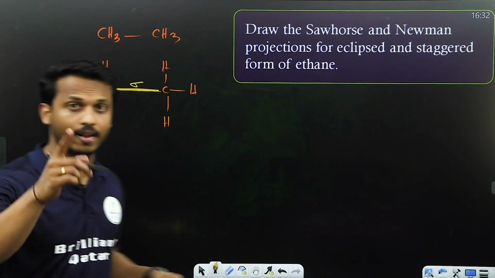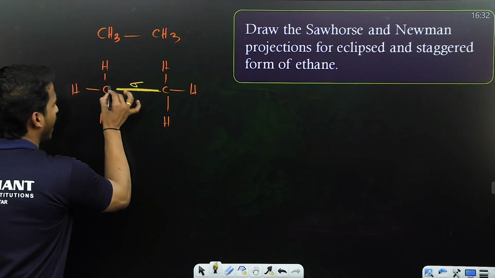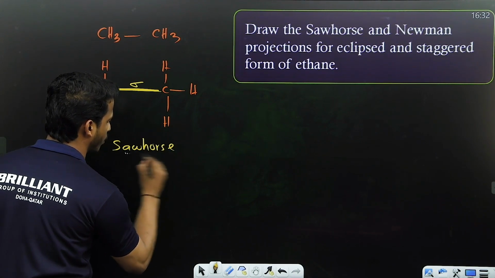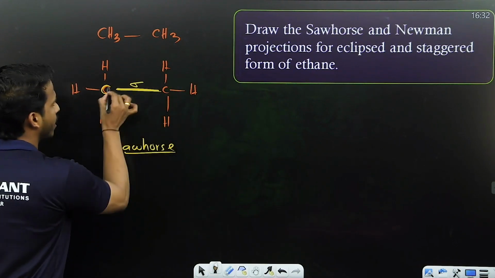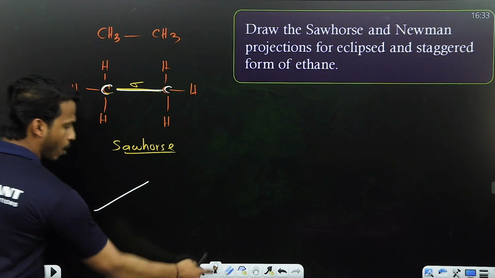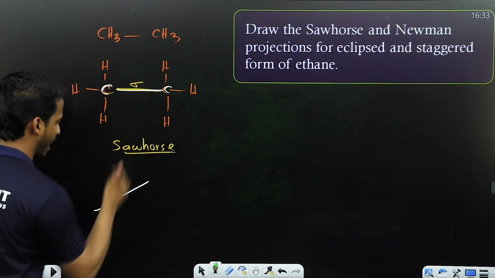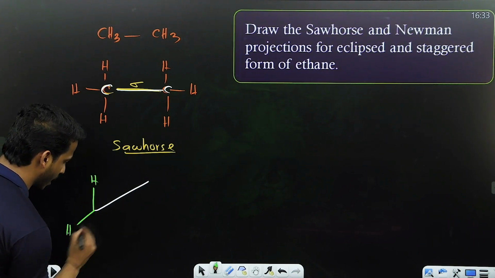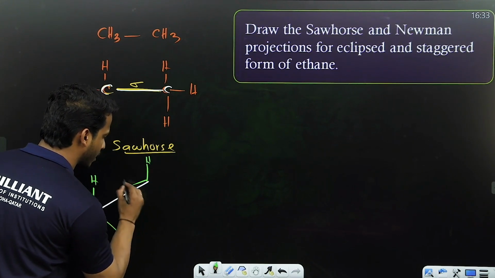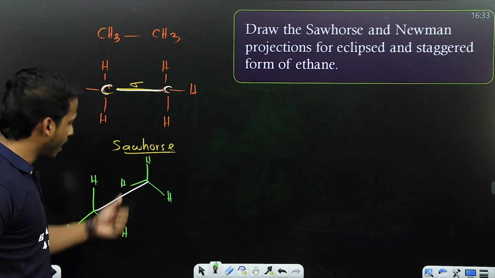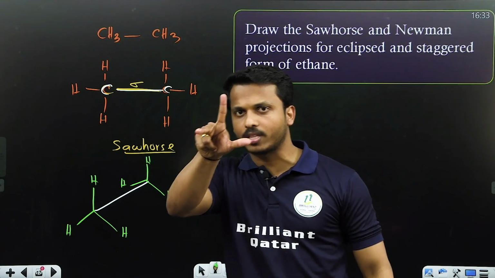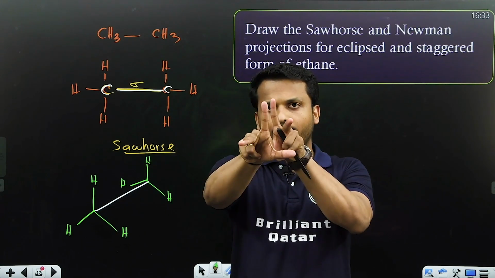Okay, let's discuss in detail. Listen carefully to how to draw it. I'm going for the Sawhorse representation first. As per Sawhorse, the carbon-carbon bond is represented like an inclined line. On the first carbon there are three hydrogens. Let me place the first, second and third hydrogen at 120 degree bond angles. The other carbon also carries three hydrogens. When you analyze this structure, these are all face to face: the first carbon with three hydrogens and the second carbon with three hydrogens.